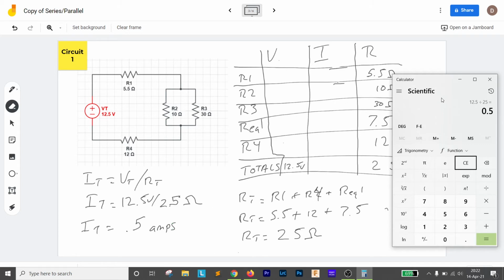So 0.5 amps. And we know that in a series circuit, so these are the things in series. This is in series. And this is in series. The current total here would be like I1, and the current total here would be like I1 because it stays the same.